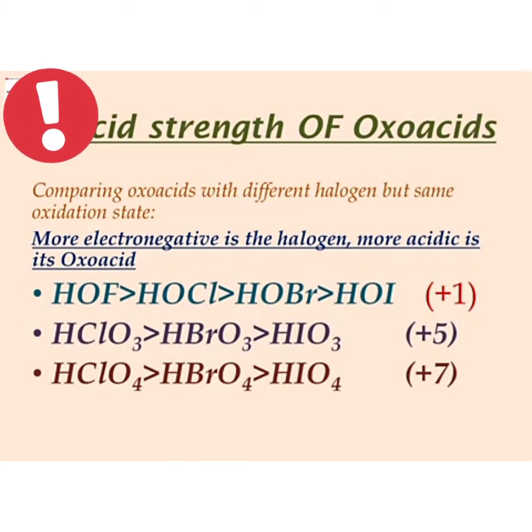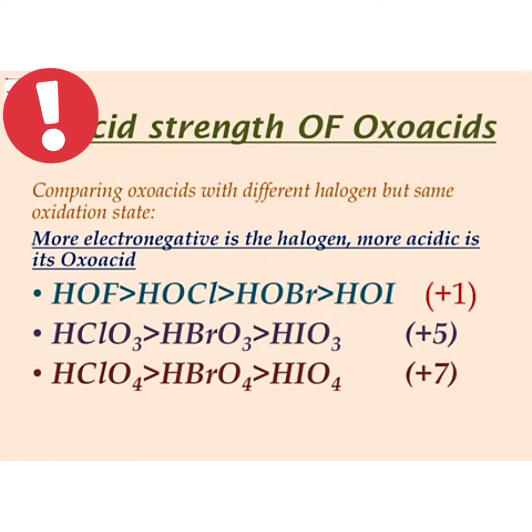Now let us study the acid strength of oxoacids. First, let's compare the acid strength of oxoacids with different halogens but same oxidation state. In this case, the more electronegative the halogen, the more acidic is its oxoacid. For example, HOF is greater than HOCl, greater than HOBr, greater than HOI. Here, the oxidation state of halogen is +1 in all the cases.